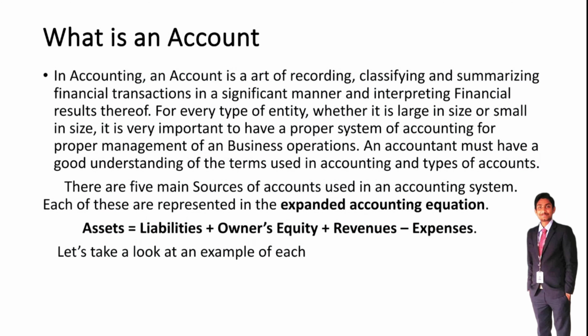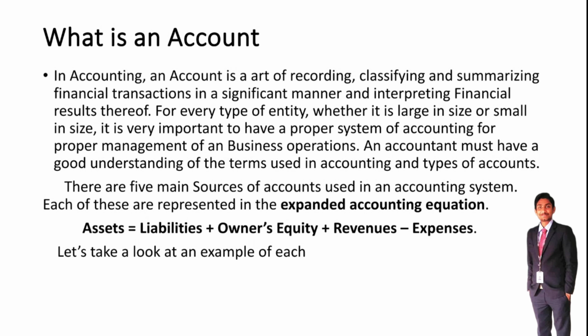In accounting, there are 5 main sources of accounts. Each of these sources is represented in the expanded accounting equation. By using these 5 elements only, the entire accounting concept will run. These 5 elements are assets, liabilities, owner's equity, revenue and expenses.